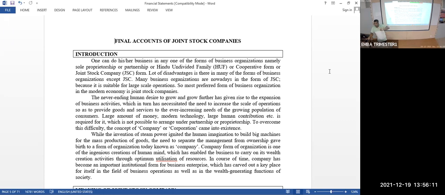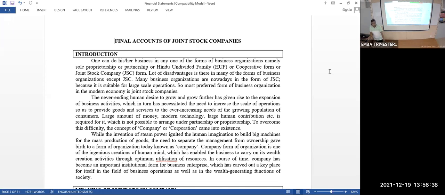In a public limited company, you can have an unlimited number of equity shareholders, provided you get permission from the Government of India through an authority called the Securities and Exchange Board of India, SEBI, which gives permission to companies to collect money from the public.